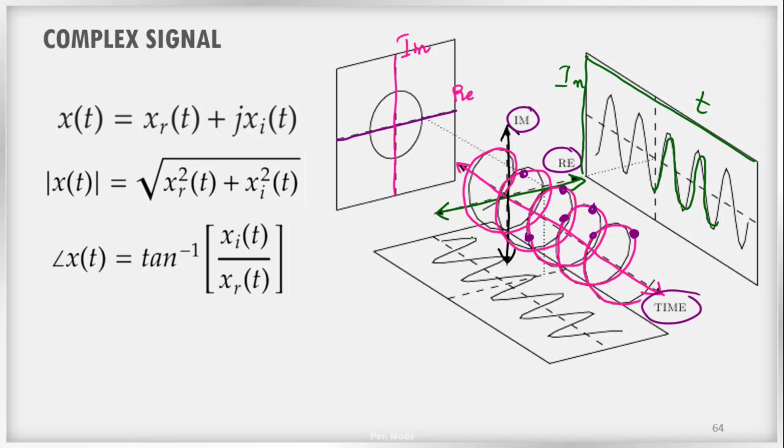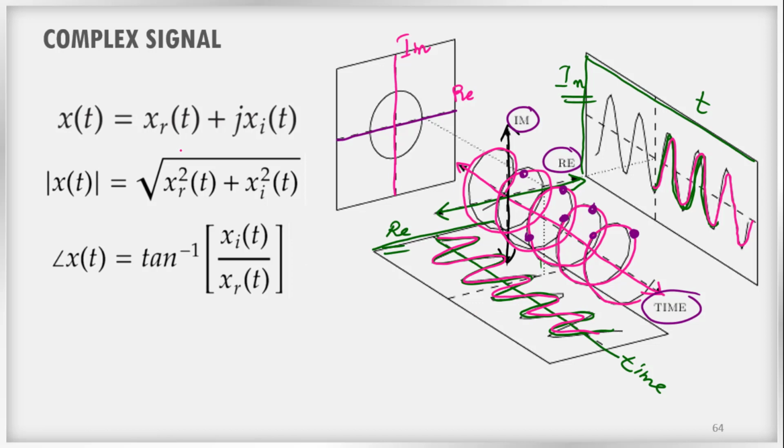You can also plot the real part, where this is the real axis and here it is time. In this way, you can say that the complex signal has two parts: the imaginary part and the real part. The imaginary part is given by plotting the imaginary value of the complex number with respect to time, and you get the real part of the signal when you plot the real value of the complex number with respect to time. This is the basic idea of a complex signal.